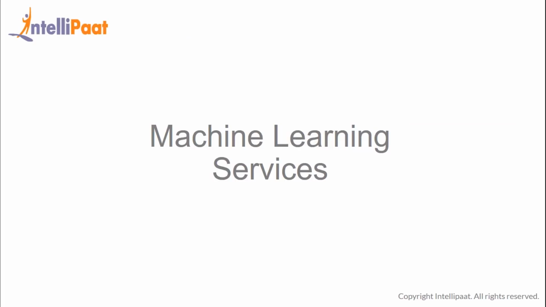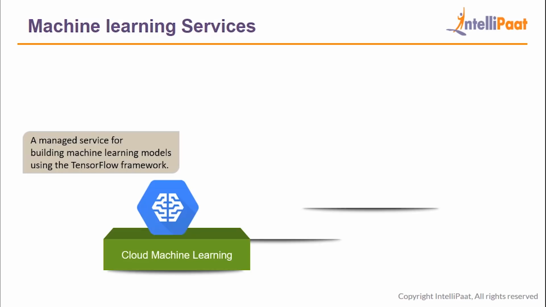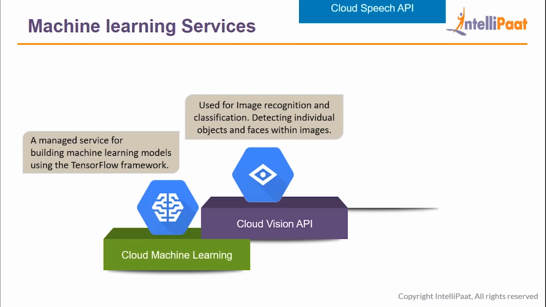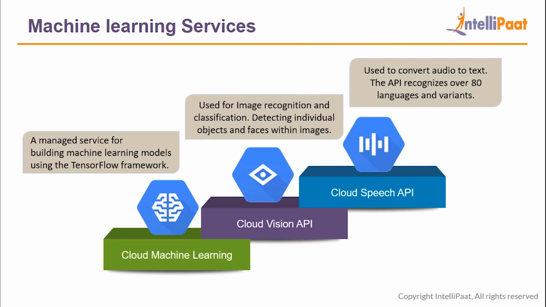Now let's discuss machine learning services. Cloud Machine Learning is a managed service for building machine learning models using the TensorFlow framework. Cloud Vision API is used for image recognition and classification, detecting individual objects and faces within images. Cloud Speech API is used to convert audio to text. This API recognizes over 80 languages and variants.